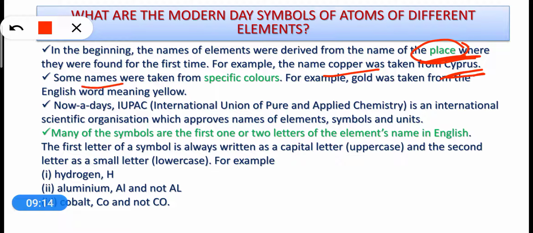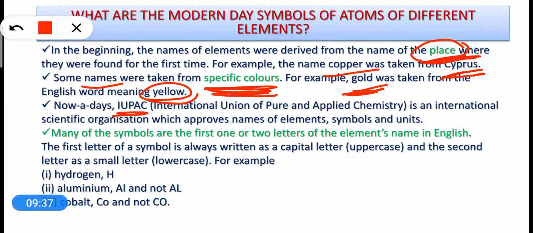Names of certain elements have also been given on the basis of their color. For example, gold is an English word which means yellow. You know that gold has yellow color, so that's why this name has been given.